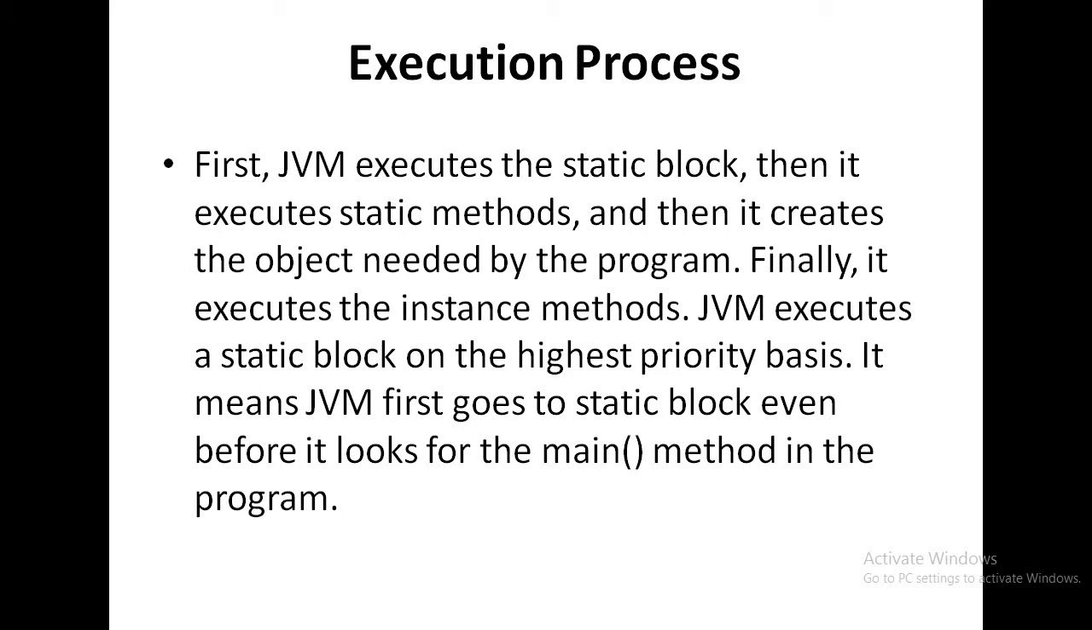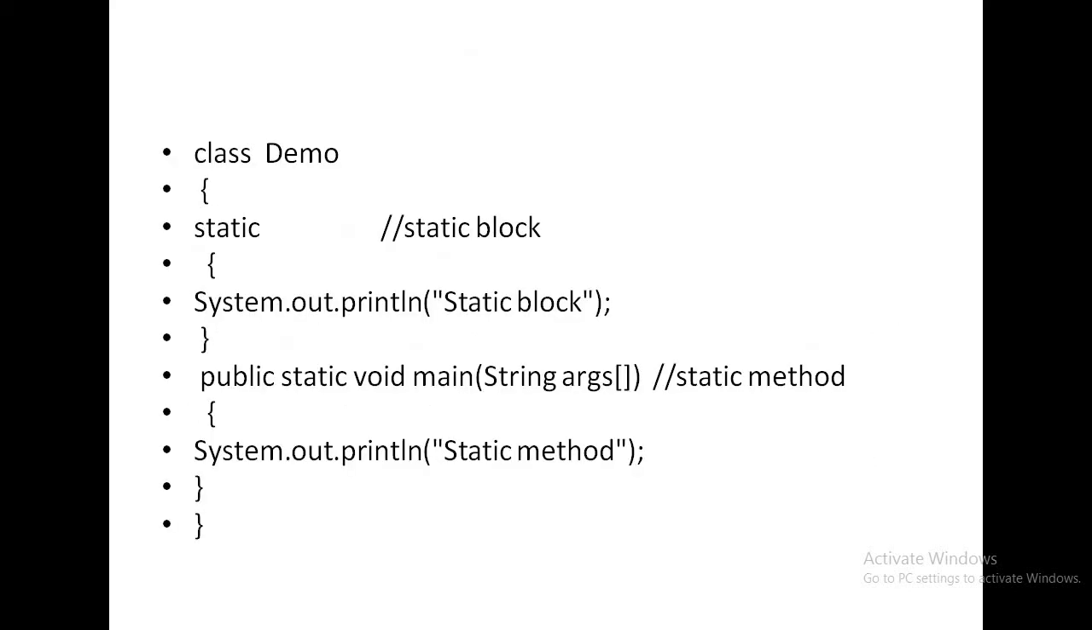Okay, JVM first checks whether a program contains a static block or not. After that, it checks for the main method. Okay, so see one small example. This is a class Demo. The name of the class always starts with a capital letter, and this starts with a static block.